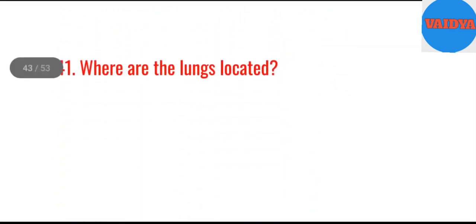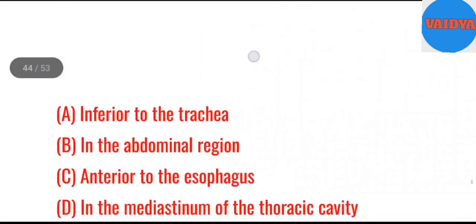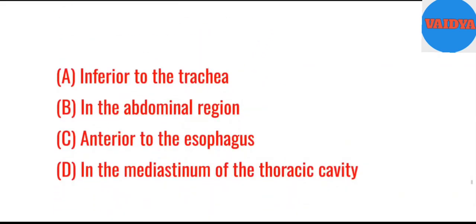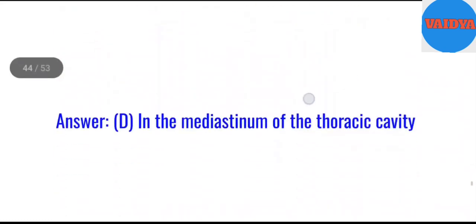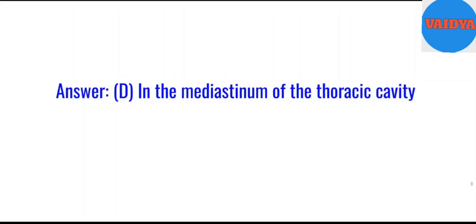41. Where are the lungs located? A. Inferior to the trachea. B. In the abdominal region. C. Anterior to the esophagus. D. In the mediastinum of the thoracic cavity. Answer. D. In the mediastinum of the thoracic cavity.